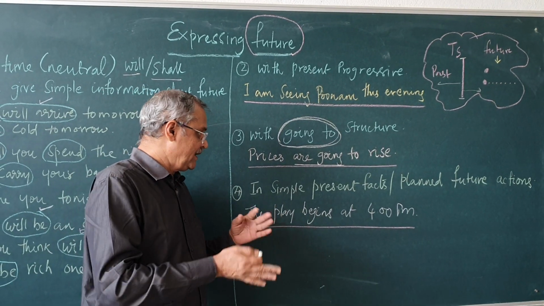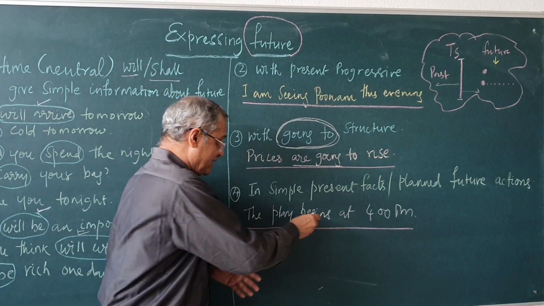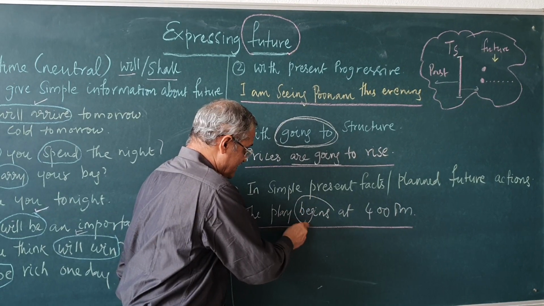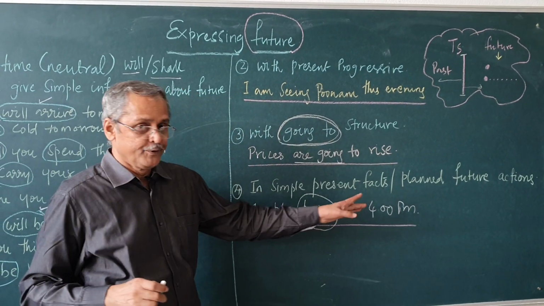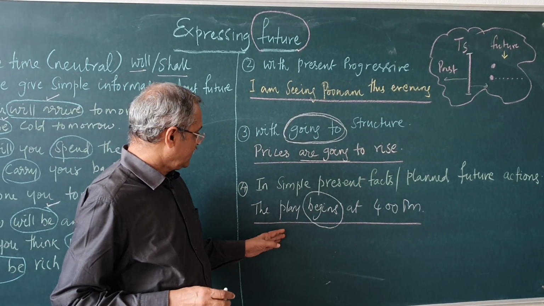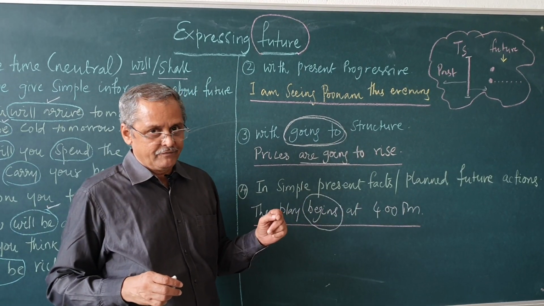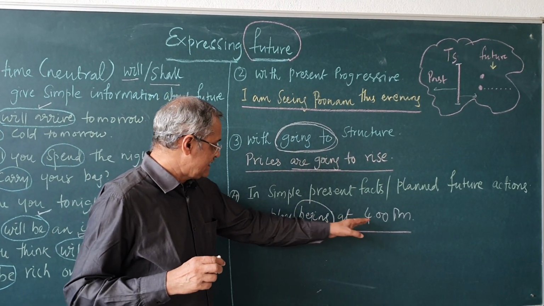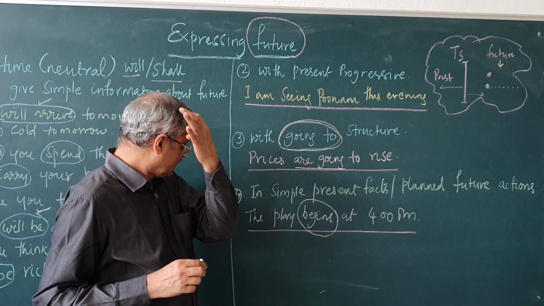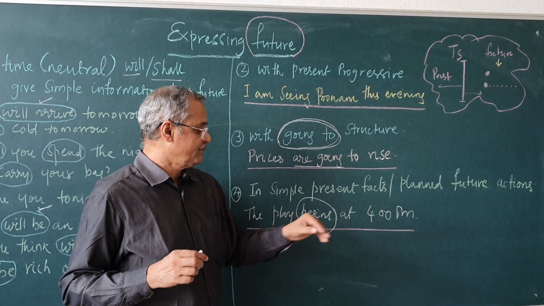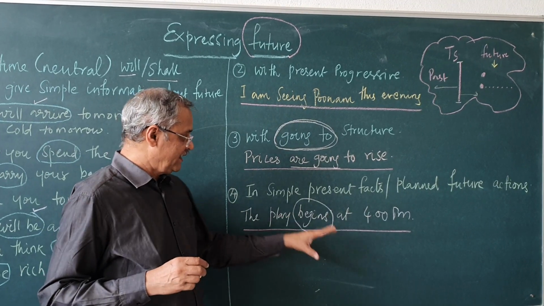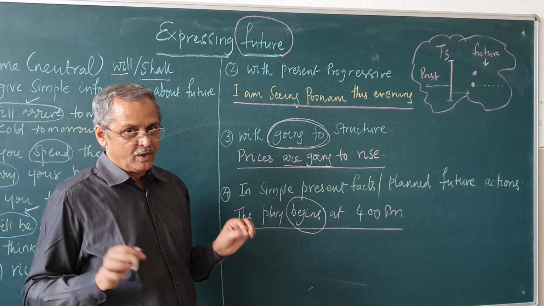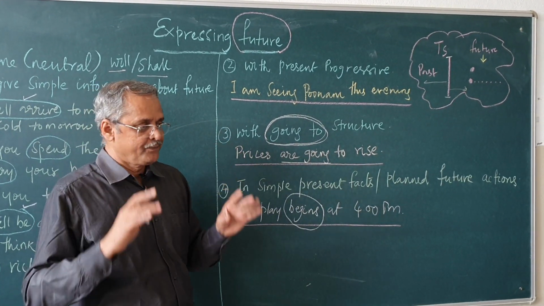So, the play begins at 4 p.m. We are using the simple present tense to refer to the future. He comes home by evening, this evening. The movie starts at 5 o'clock. The meeting begins at 2 p.m. All these things we are referring to the future.